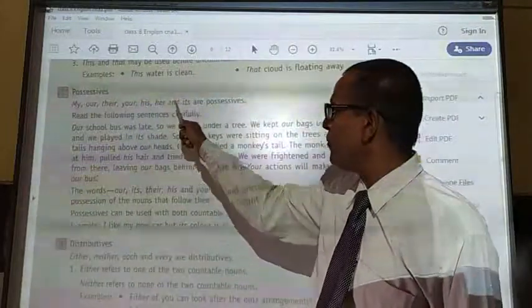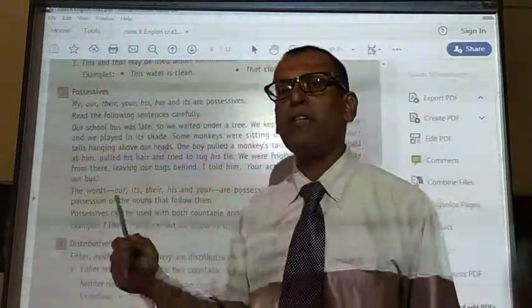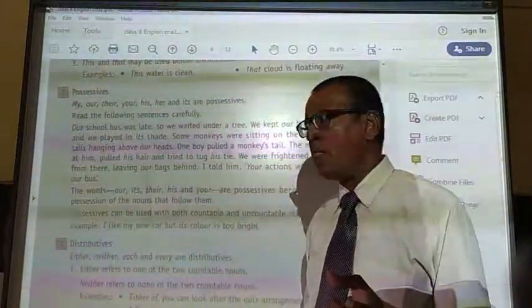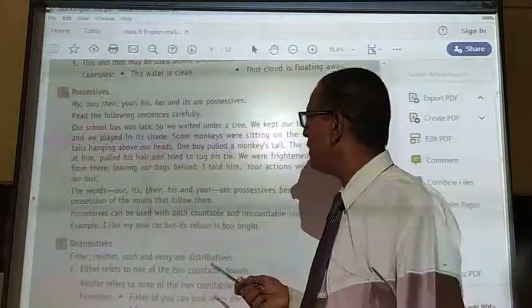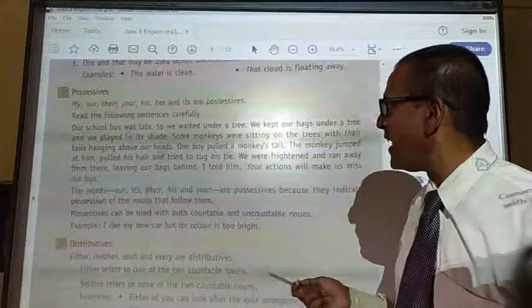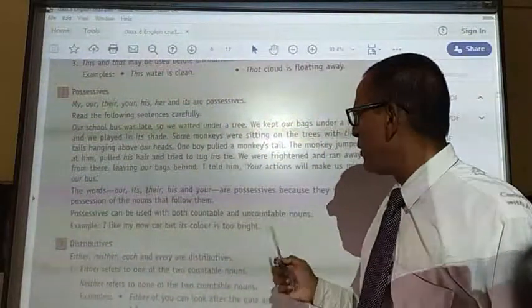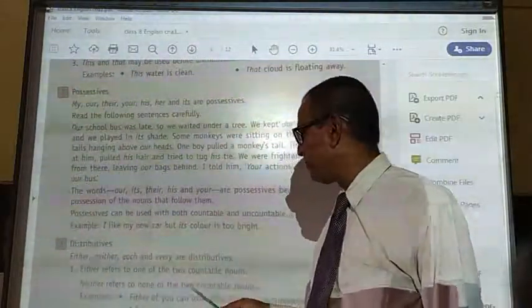But Sita is doing her work. We should do our work. They should do their work. So depending on the subject, the possessive word varies. I am doing my work. You should do your work, like that. So this is all about possessive words, which should be used properly in accordance with the subject.